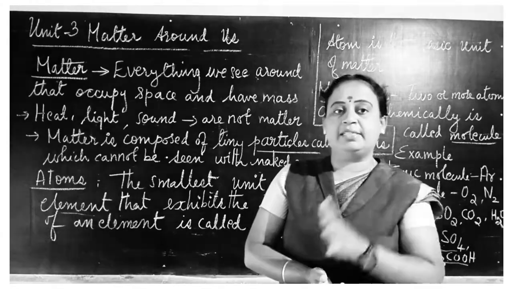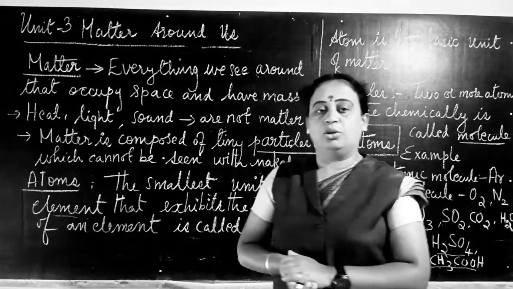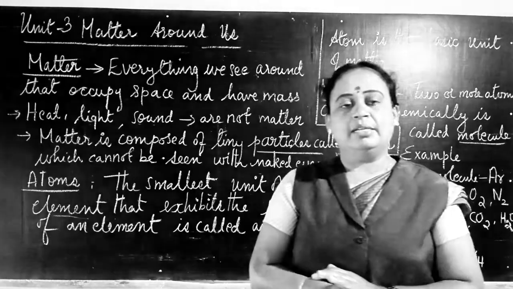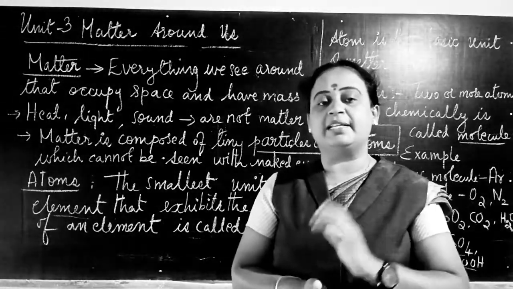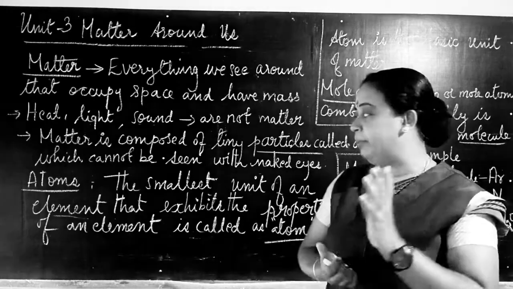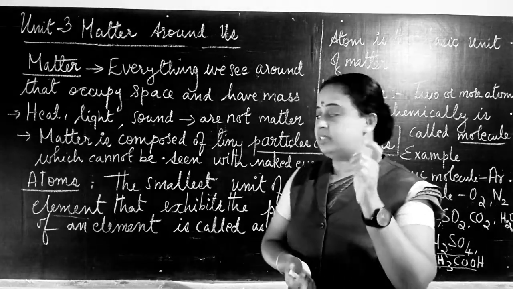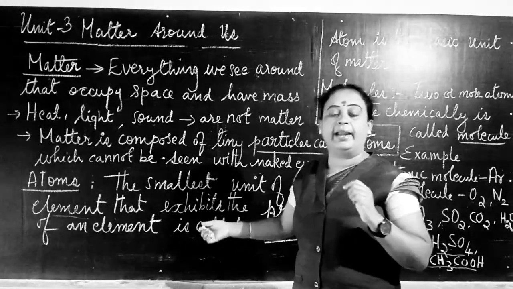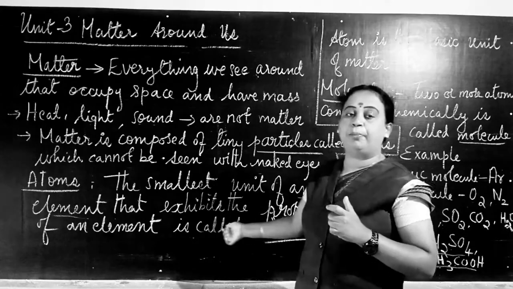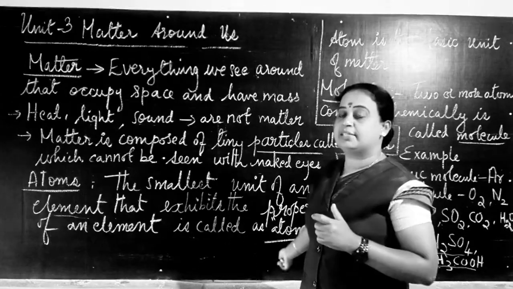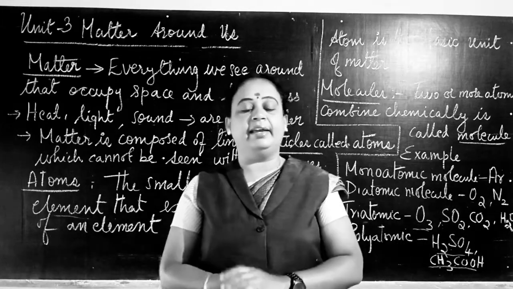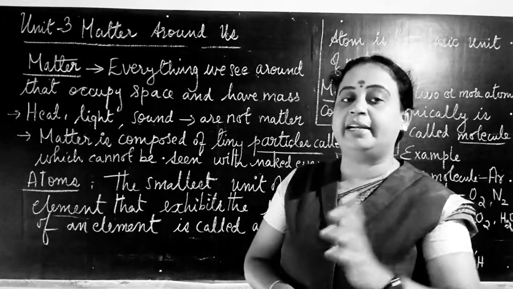So what is inside the atom? Protons, electrons and neutrons are the subatomic particles which are present inside the atom. Regarding this we will be studying in the next video. Now let me explain what is an atom. Atom is the smallest unit of an element. Atom is the smallest unit of an element that exhibits the properties of an element. So that is called an atom. Now let us study much more in detail about the atom.